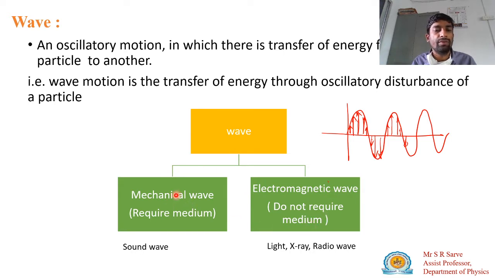But if you consider a mechanical wave, then a sound wave is a mechanical wave, and it requires a medium for its propagation. So what you have learned is: what is a wave? A wave is an oscillatory disturbance in which there is a transfer of energy from one particle to another particle, but the particles remain at the same position and the energy is transmitted.